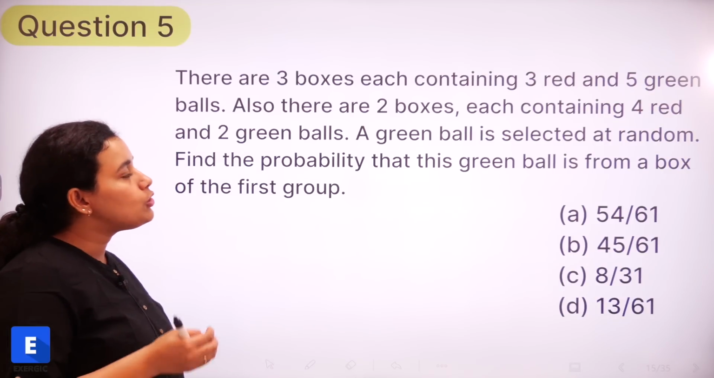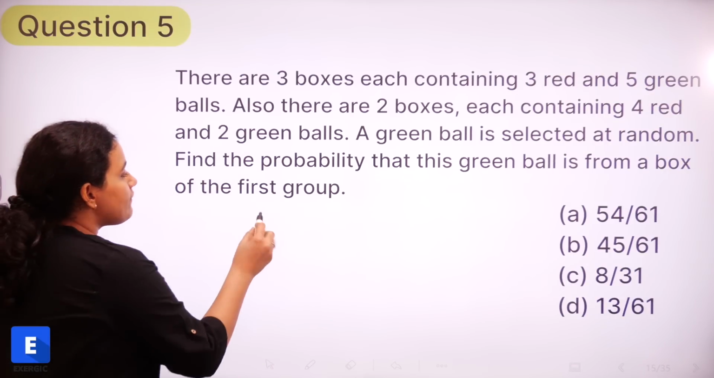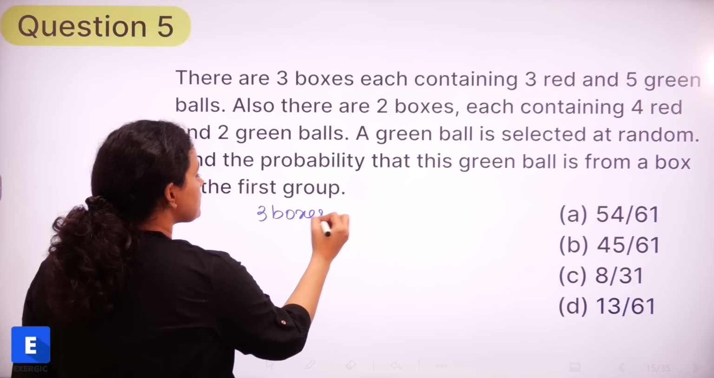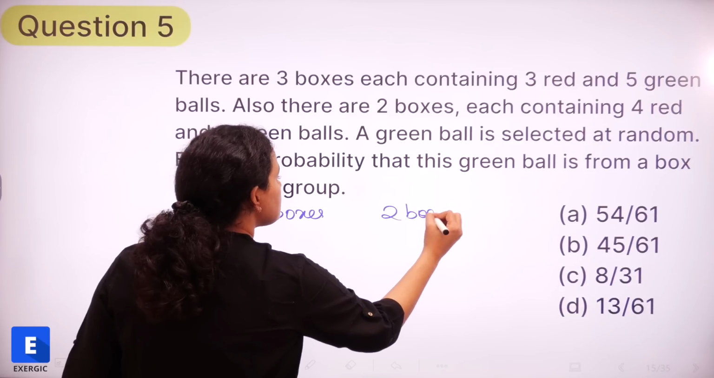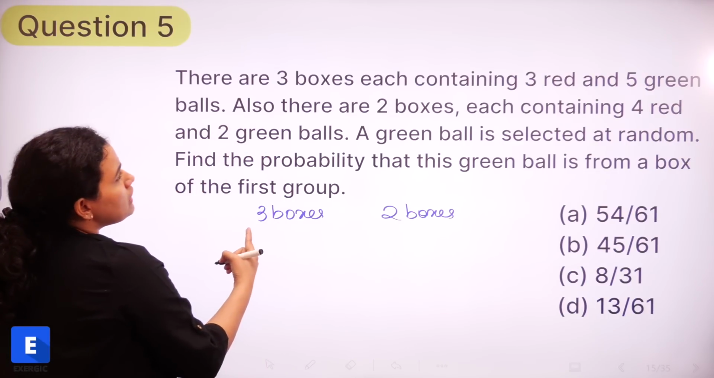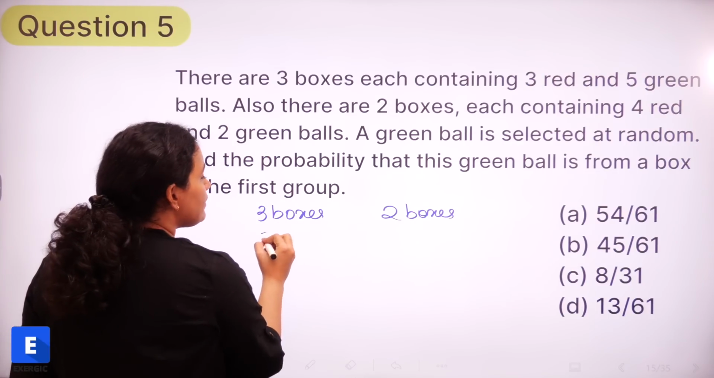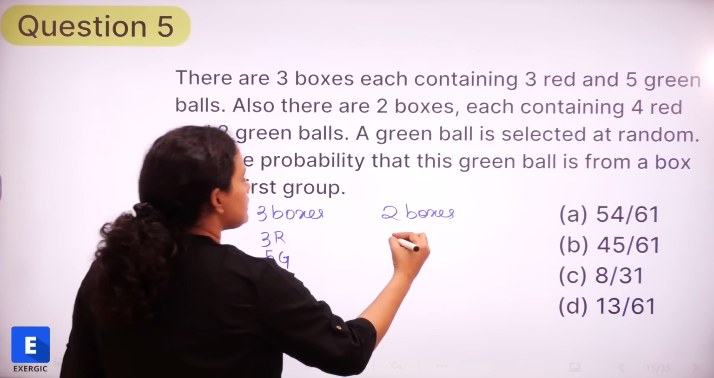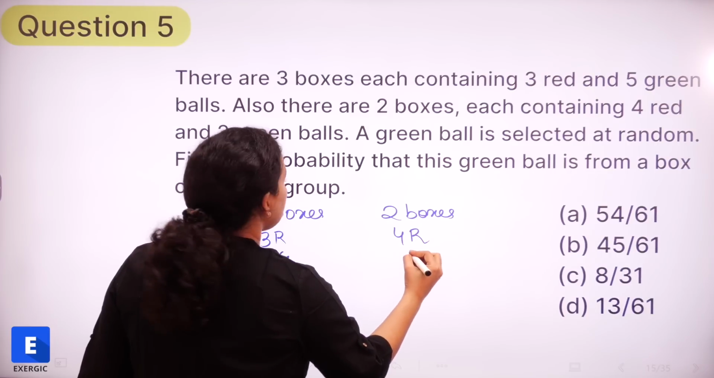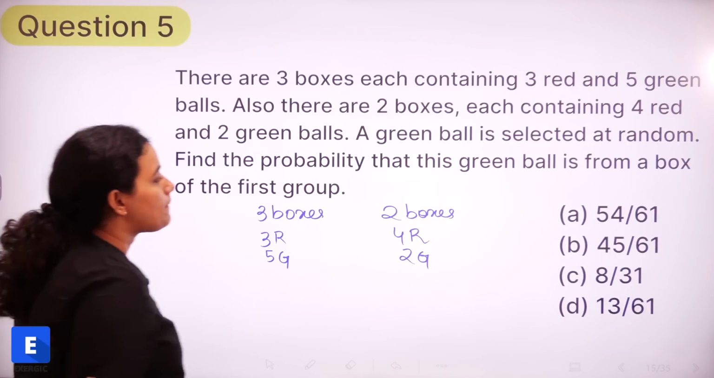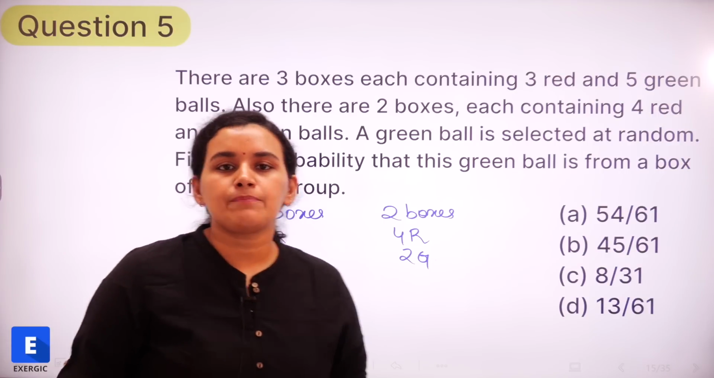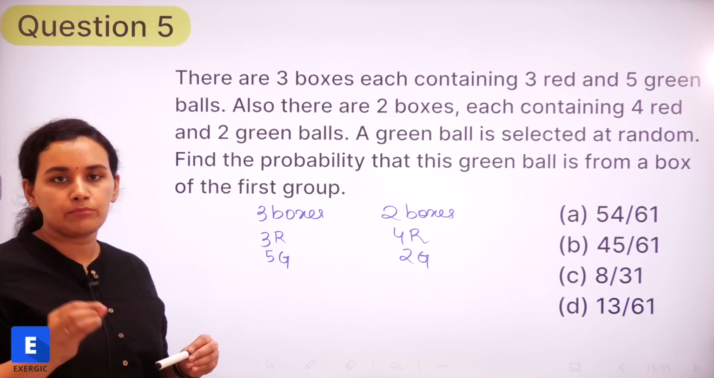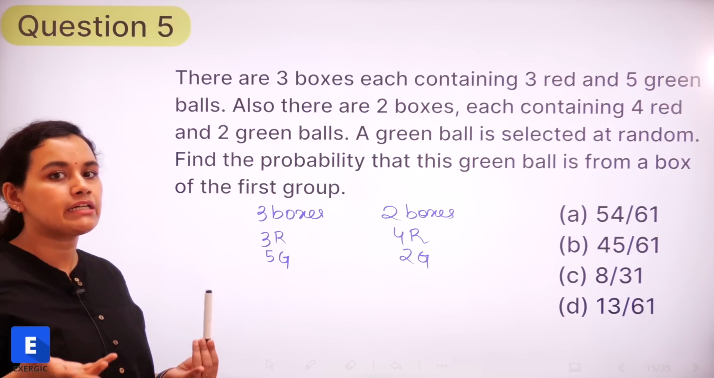So, we have got 2 groups. The first group is having 3 boxes and the next group is having 2 boxes. And these 3 boxes are going to have 3 red and 5 green balls. As far as the 2 boxes are concerned, they have 4 red and 2 green balls, right? So in these types of questions, the first thing we do is find out the probability of selecting a green ball, right?